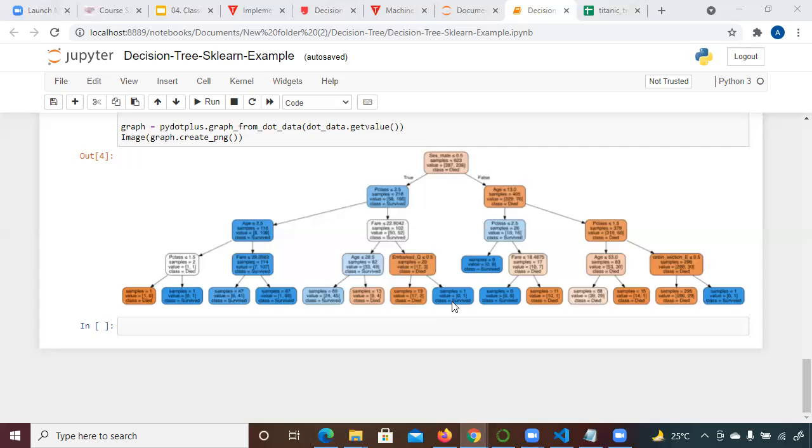Now suppose you have a tree where you have only one node here and another here. So always go for the last node. Suppose you have a structure like this.